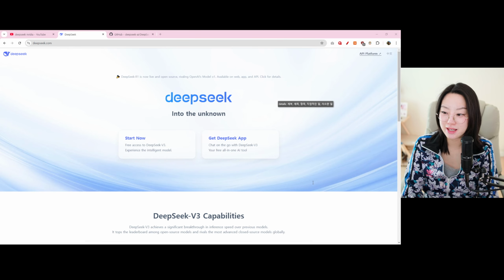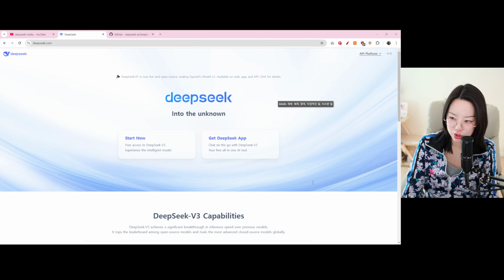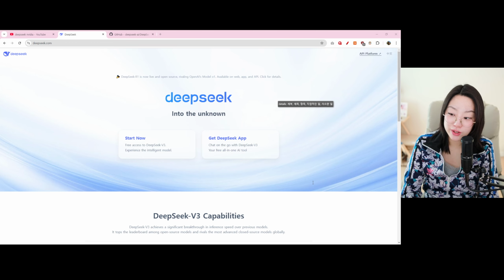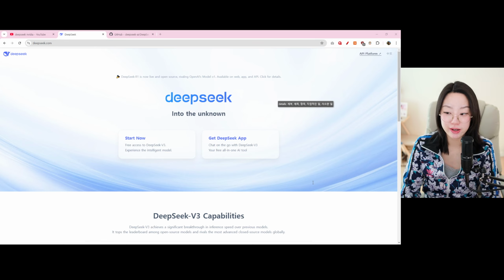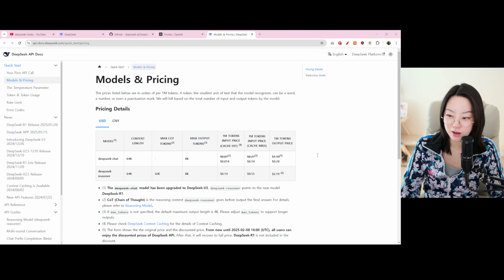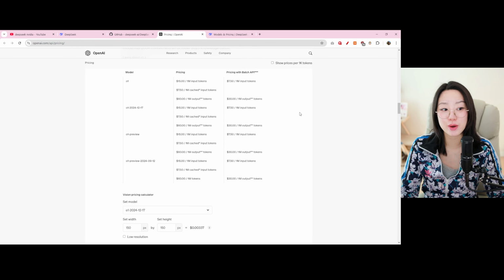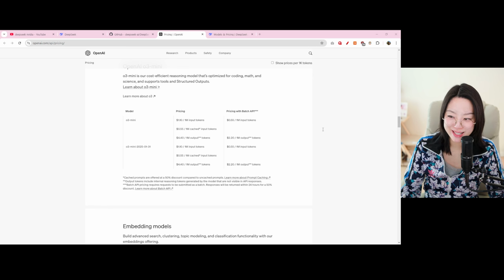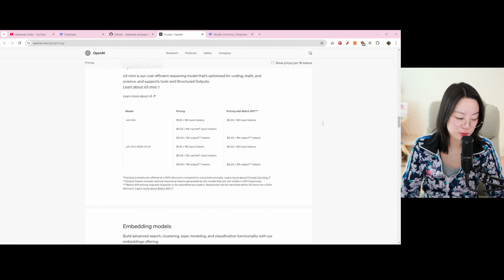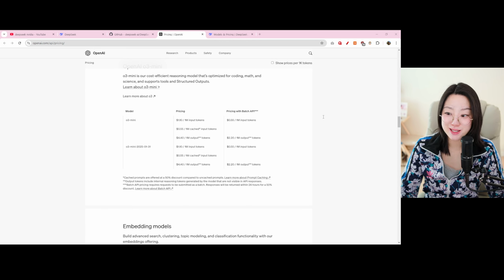And the most important thing is that the cost to run a query is much lower than the OpenAI O1 model, or even the OpenAI O3 model, which came out 5 days ago. So DeepSeek is stating that it costs $2.19 per 1 million output tokens. Unlike the OpenAI O1 model, which costs $60 per 1 million output tokens, or even the O3 model, which costs $4.40 per 1 million output tokens. Some may have stated that OpenAI might have some margin because they were the monopoly of the LLM models, but because it is almost 15 times cheaper, they will have to be doing something else about it.